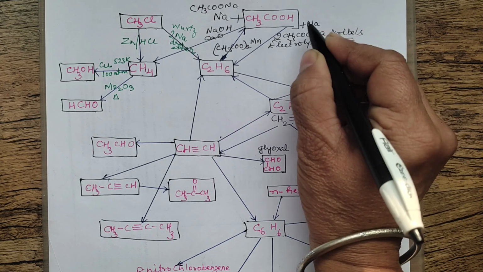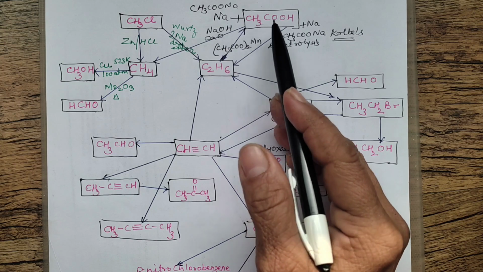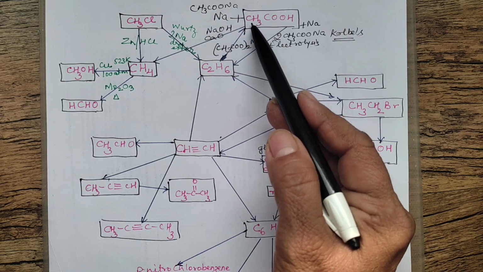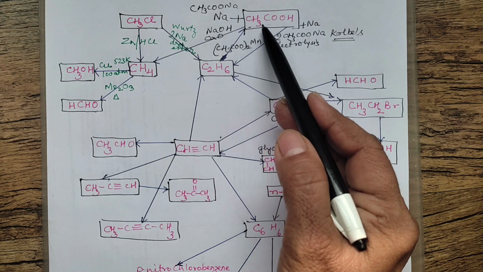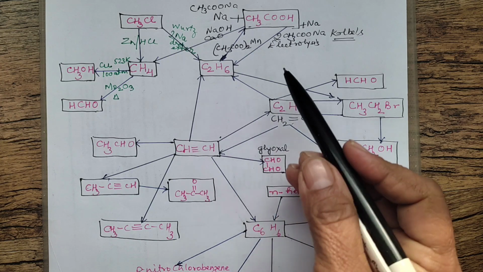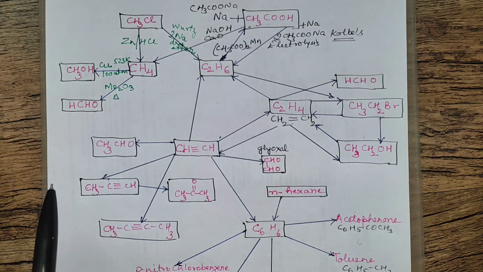Okay, so this gives you double the number of carbon atoms. Whatever number of carbon atoms are present in the alkyl part, that many carbon atoms the alkane will have, right? So this part I have completed.